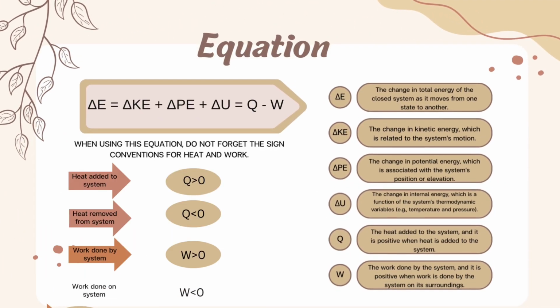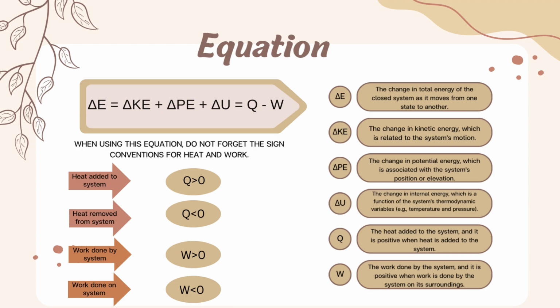For the equation part, we assumed delta KE is 0 and delta PE is 0 since these two energies are neglected. So the final equation will be delta U is equal to Q minus W. The change in internal energy tells us how much the total energy within the system has changed during a process, due to changes in temperature, kinetic energy, potential energy, or any other form of energy. The Q and W terms represent the energy transfer mechanisms.